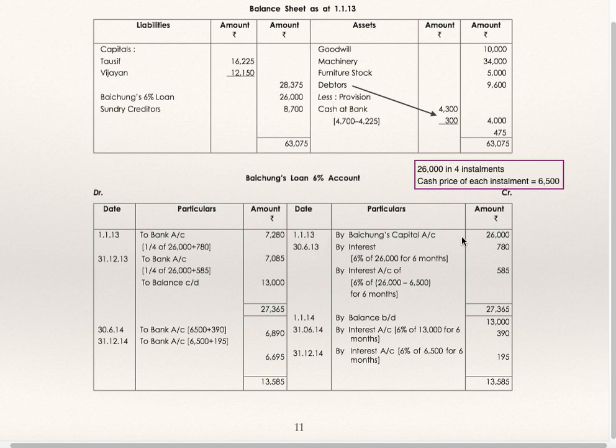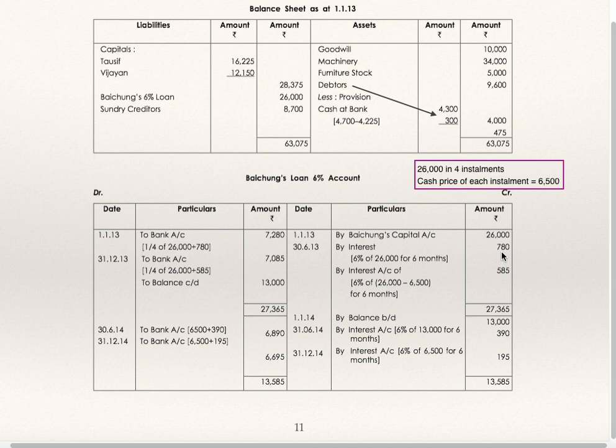On 1/1/13, his loan account is 26,000. Half yearly installments, so the first installment will be after 6 months, 30 June 13. You are supposed to calculate interest. By interest on 26,000 at 6% for 6 months, 780.